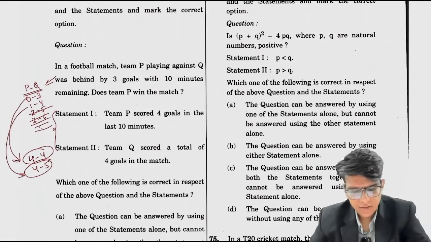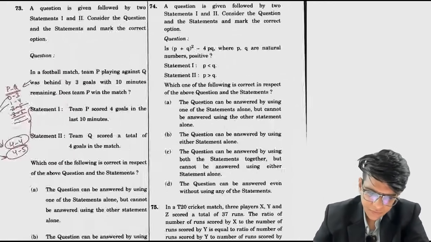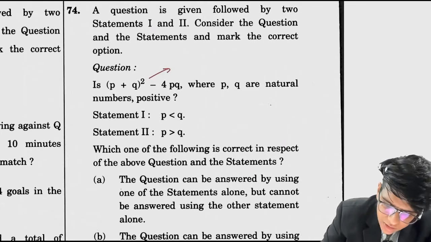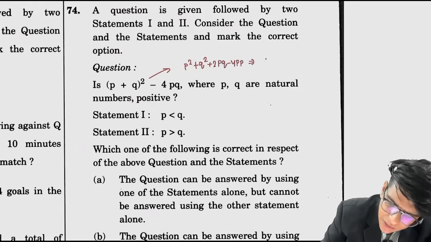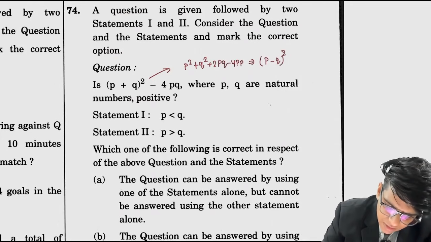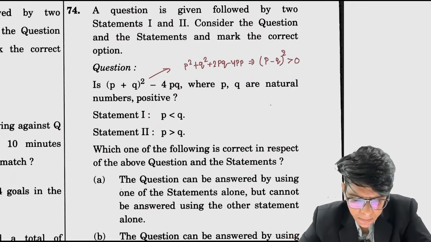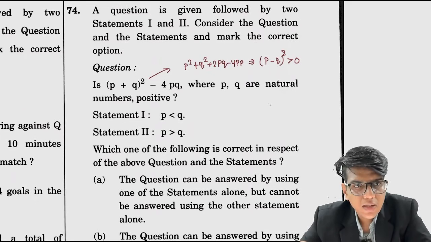There are two possibilities, so we can't answer this question by using both these statements together. What is this? (P plus Q) whole square minus 4PQ, so this is P square plus Q square plus 2PQ minus 4PQ, which is nothing but (P minus Q) whole square, where P and Q are natural numbers, positive. So it asks is this greater than 0? P less than Q is possible, P greater than Q is also possible.